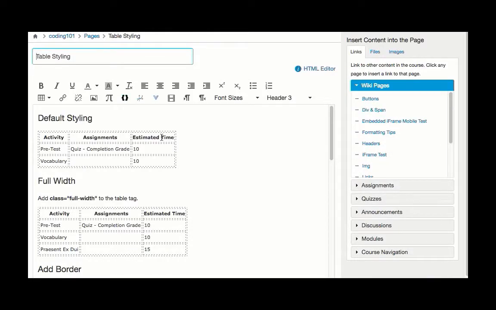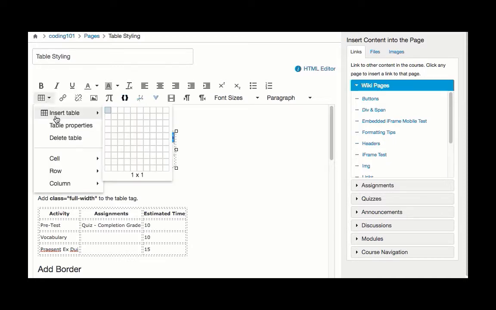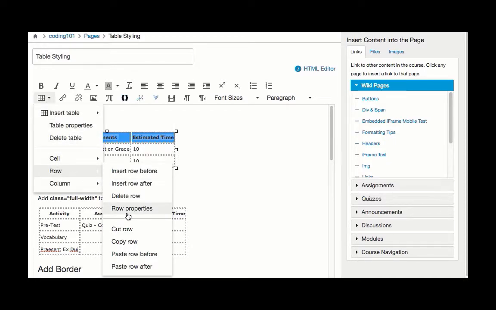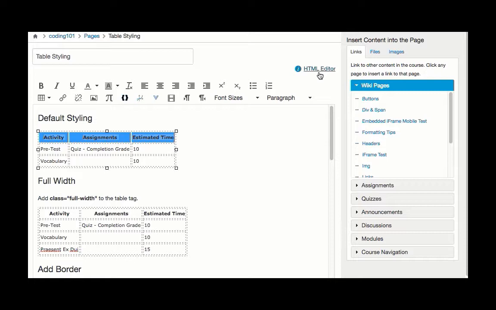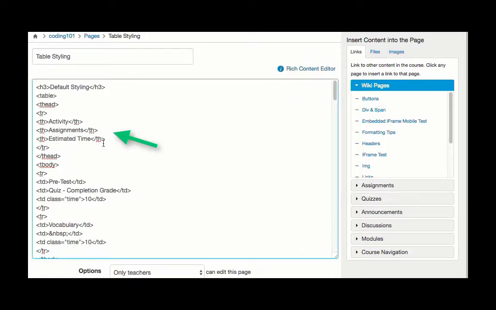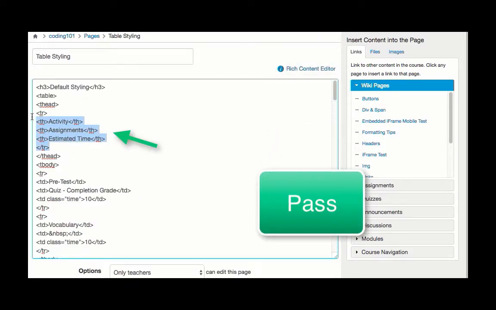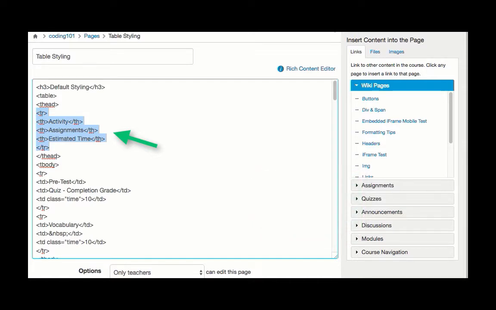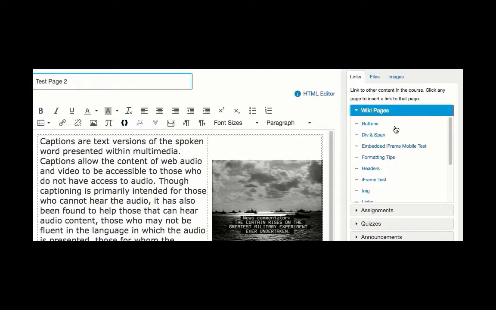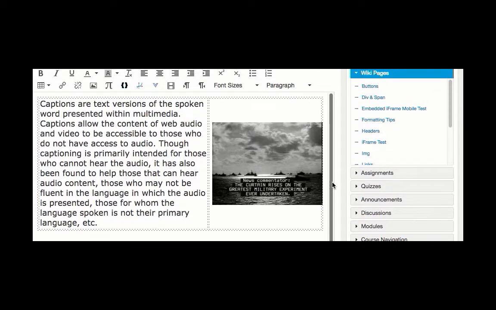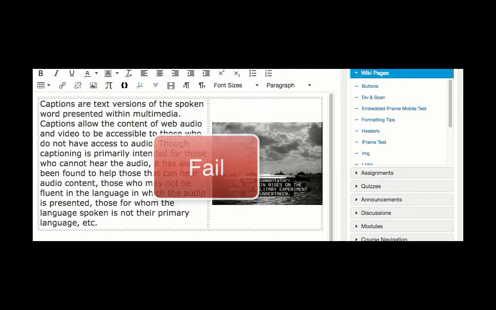Take a look at this example from Canvas. To change the top row to a header, select the row, and then change the properties to header. When you toggle into the HTML mode, you can see that the row has the TH tags for table header rather than the TD tags for table data. Although it might be tempting at times to use a table to format a page, especially when you want an image to align just right, you should never do this because it makes the page inaccessible since it would confuse someone using a screen reader.